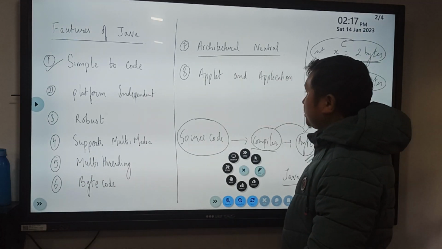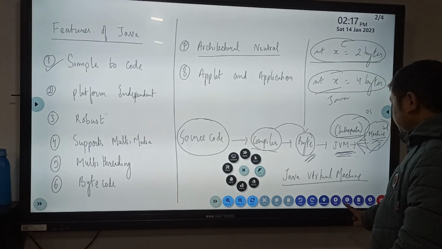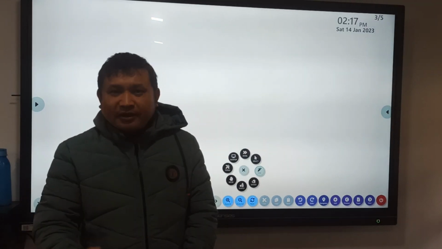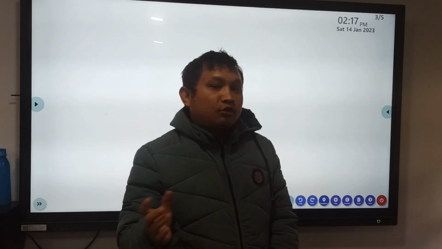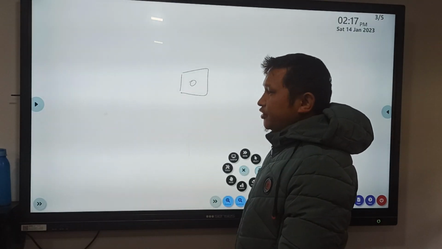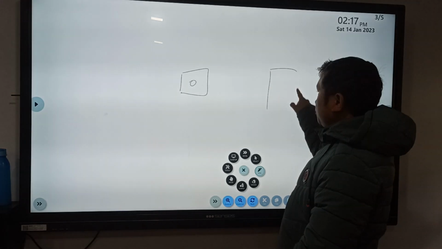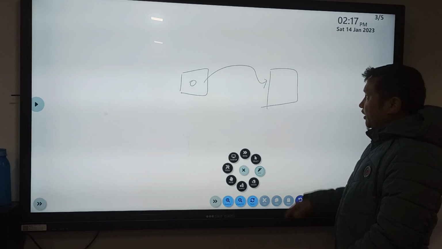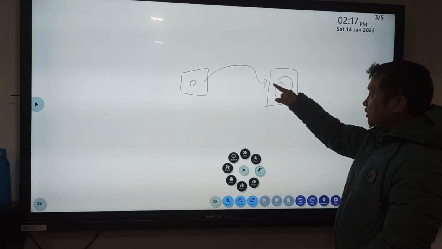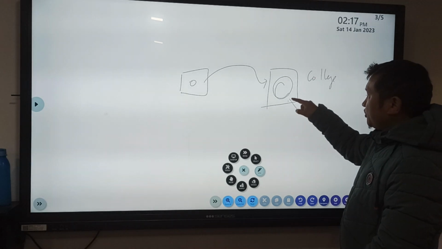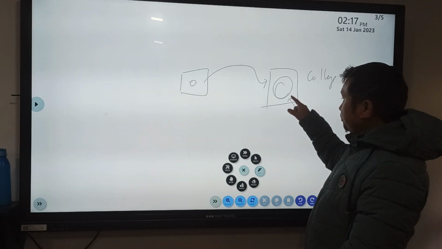Now the next thing we have got is applet and application. Java is popular not because of application. Application is also known as a standalone program. Unlike C, say this is a C program that you have written at home. Let's say you have brought that program in a pen drive and put it in your college computer, and try to compile and run it.